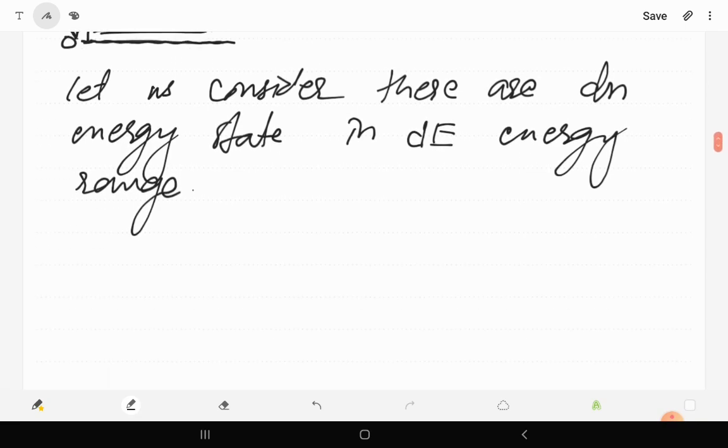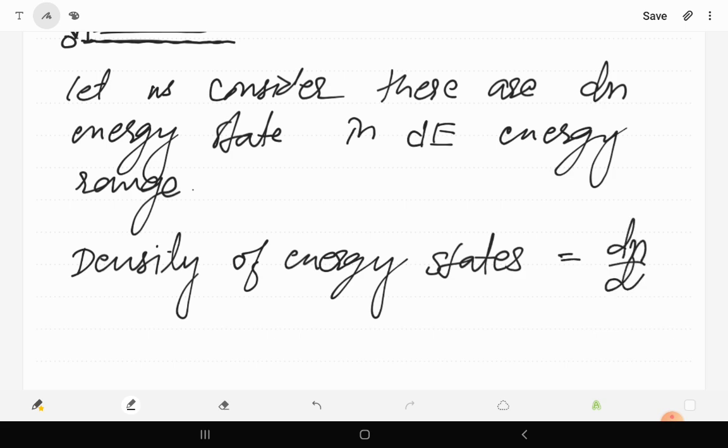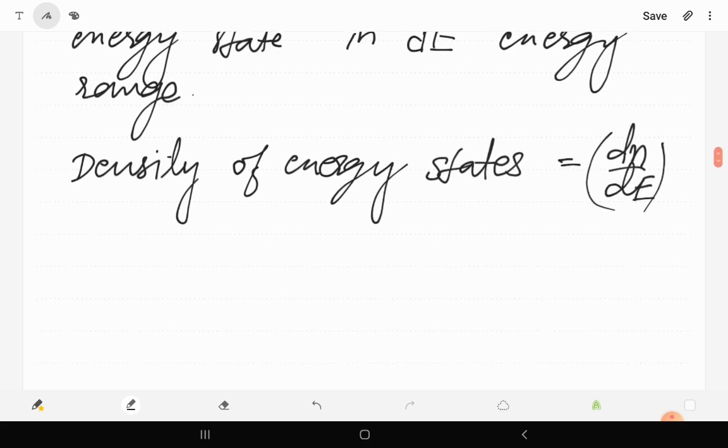So we can define the density of energy states as dN upon dE. This is the value of density of energy states, meaning the number of energy states in unit energy range.